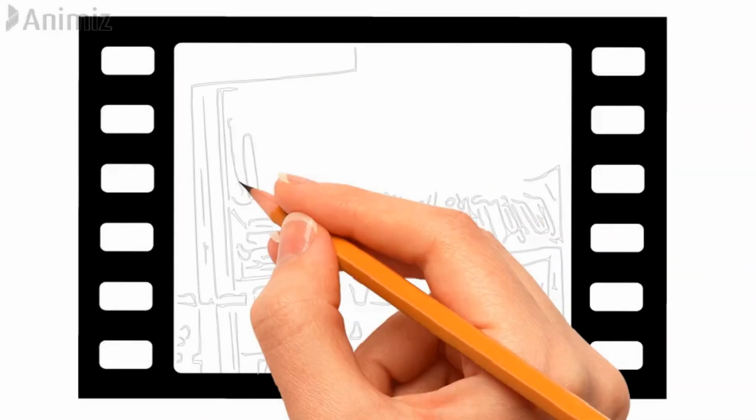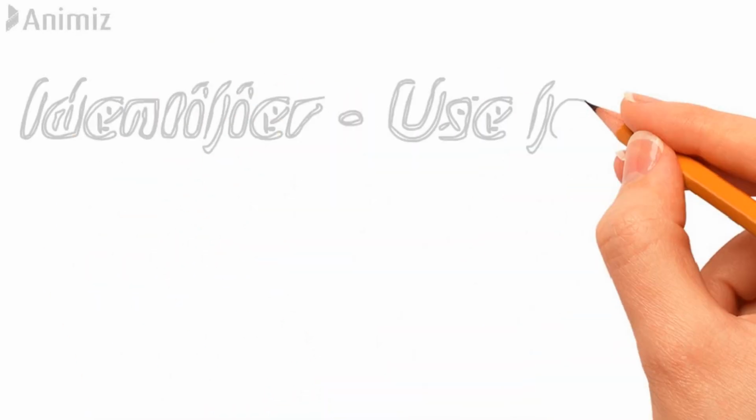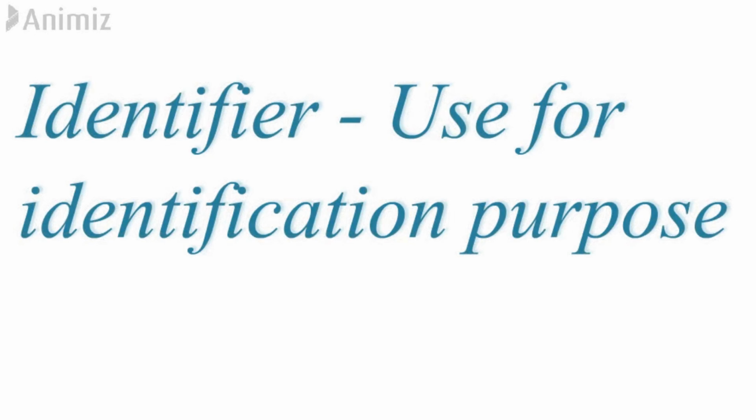Before starting, I just wanted to remind you that I already made a video on how to write a Java program. So if you want, then do check it out. Okay, so identifier. Guys, the name identifier only indicates that it is used for some identification purpose, right?